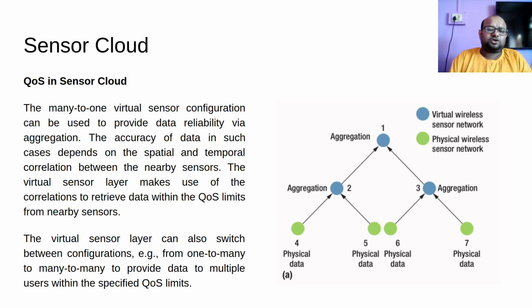Based on this, I can guarantee accuracy to some extent, up to some limit. This is how a quality of service limit is satisfied by using aggregated data brought from nearby sensors.